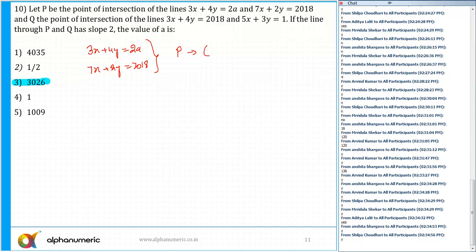Or just solve these equations right now and tell me the x coordinate and y coordinate, so you can find point P. Anyone who can tell me the coordinates of point P? Solve it quickly and tell me.